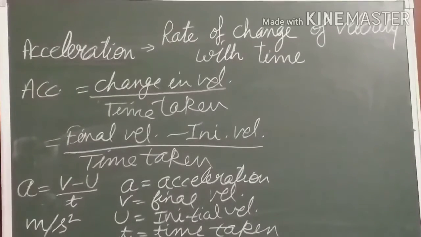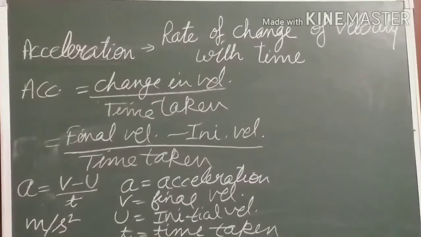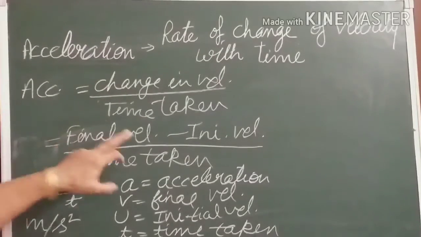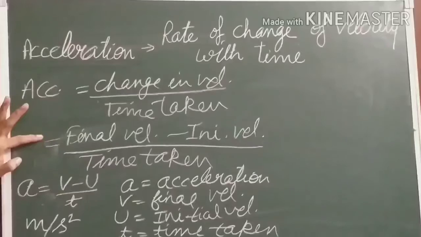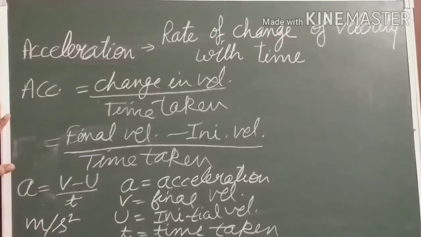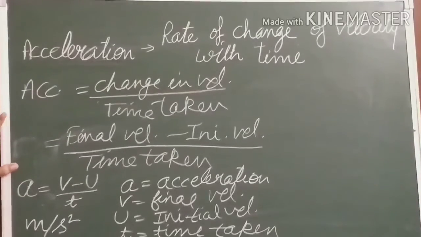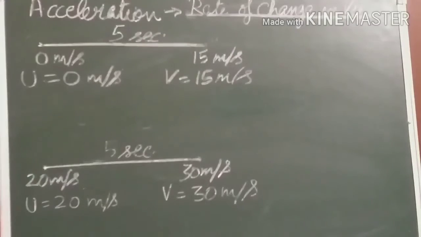Second thing, when a body is moving with uniform velocity, meaning there is no change in its velocity, final velocity and initial velocity are the same, so the difference between the two will be zero. So acceleration will also be zero because there is no change in velocity. But if there is a change in velocity, at that time we say that the motion is accelerated.